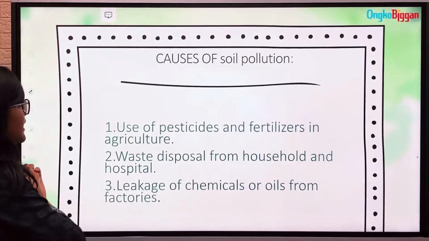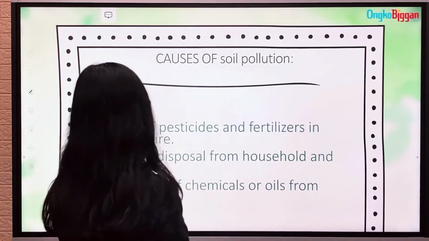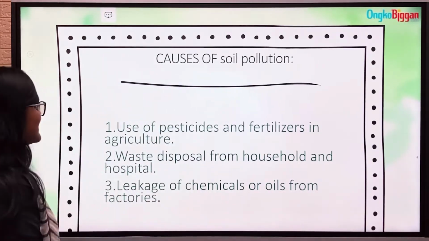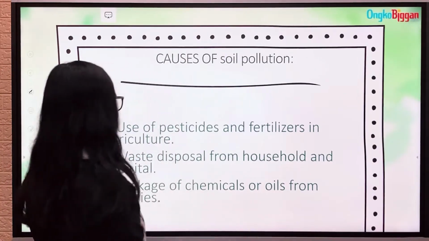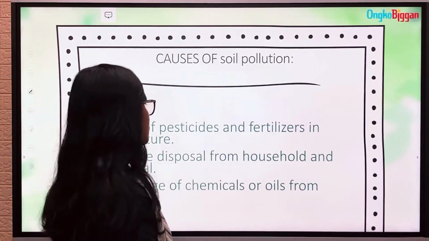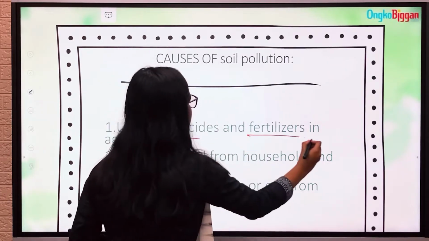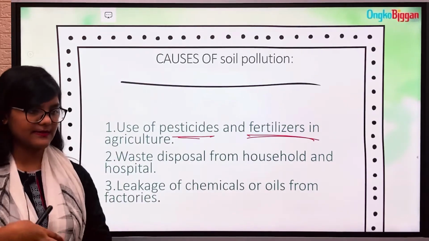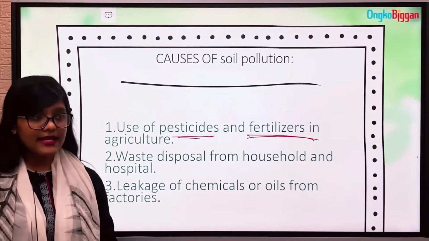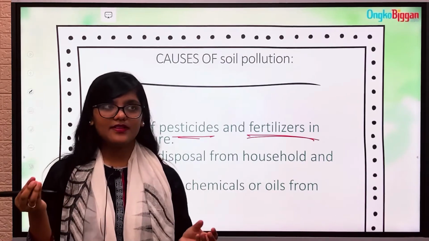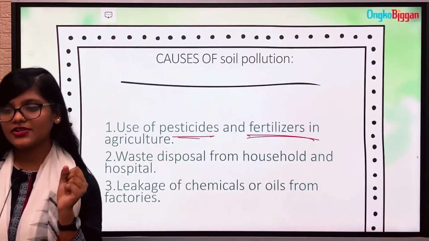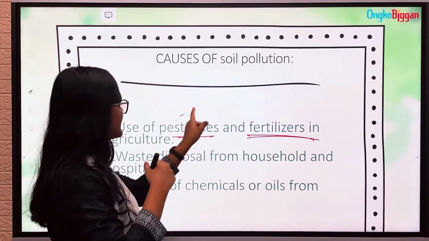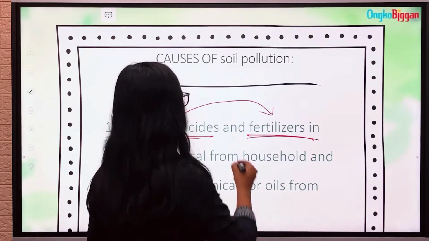Moving forward, what are the causes of soil pollution? Now we will talk about how soil is being polluted. Firstly, the use of pesticides and fertilizers in agriculture. Basically, pesticides or fertilizers are used for the growth and development of crops. But then again, there are certain elements which are actually needed for the formation of soil. So pesticides and fertilizers both actually cause